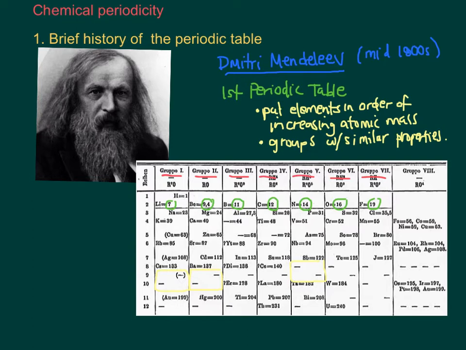And he thought those should be switched because they fit better into their groups, so he didn't arrange them by increasing atomic mass. He was able to foresee that sometimes arranging them in order of atomic mass isn't the best, but that was all he had to go on.